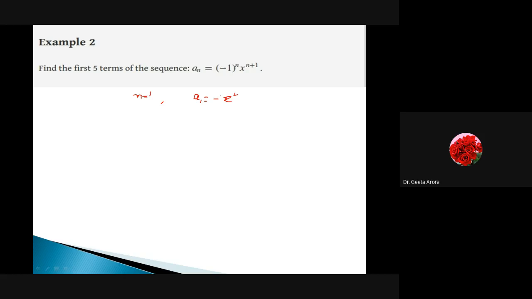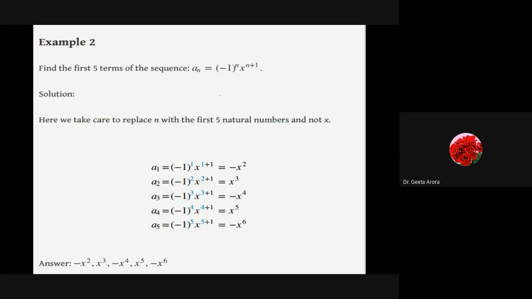But the answers are right on your notebook that I am going to show you. So these are the answers. Minus of x square. a2 means minus 1 square, and x to the power 2 plus 1 gives me x cube. Every time we are multiplying with minus of x. We can do it like this also.